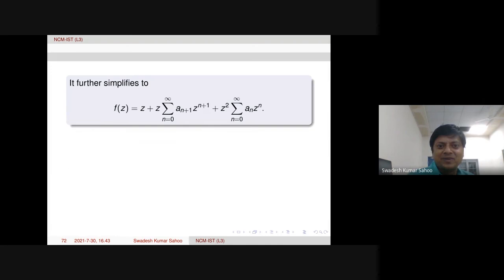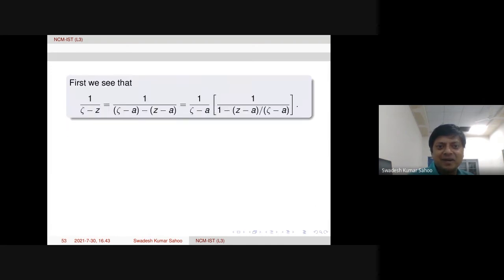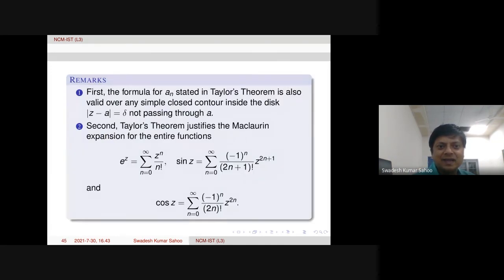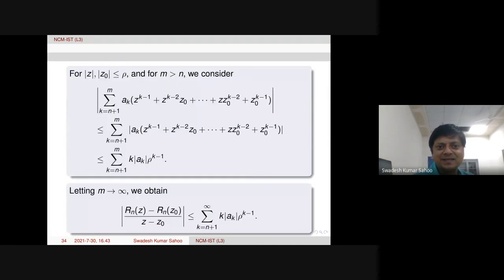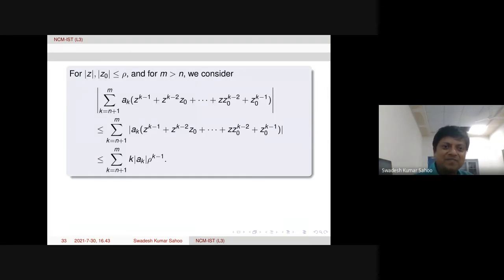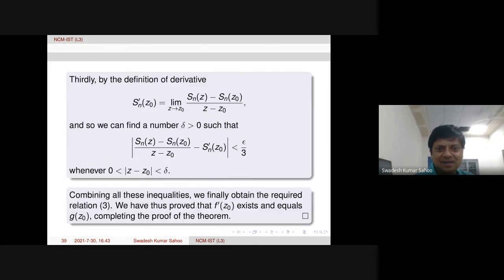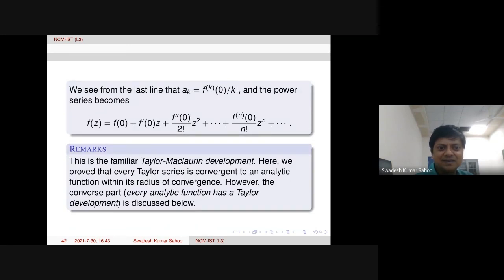Yes. Let me go to that page, the remark page after Abel's theorem. Abel's theorem says that we have a series and then the corresponding converging function is actually analytic. Isn't it? Yes, sir. That is what the remark is here. So we proved that every Taylor series is convergent to an analytic function within its radius of convergence.